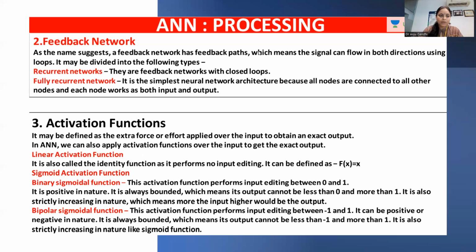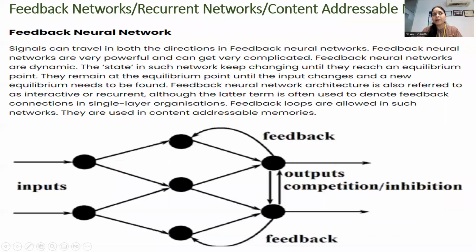And we have all these activation functions with us: the linear activation function, sigmoid, binary, and bipolar sigmoid function, right? So these are the activation functions we have. Then what next do we have after that? What is the definition of feedback networks, recurrent networks and content addressable networks, right?